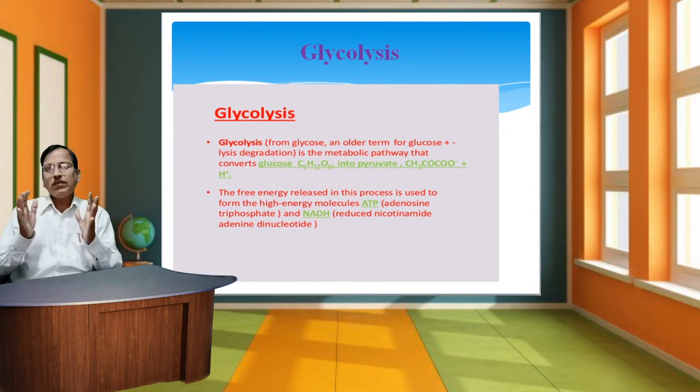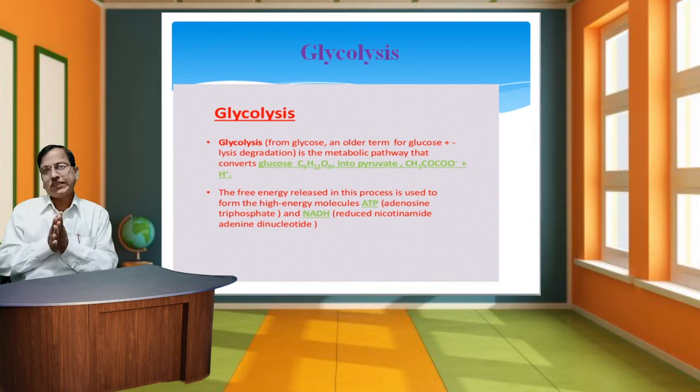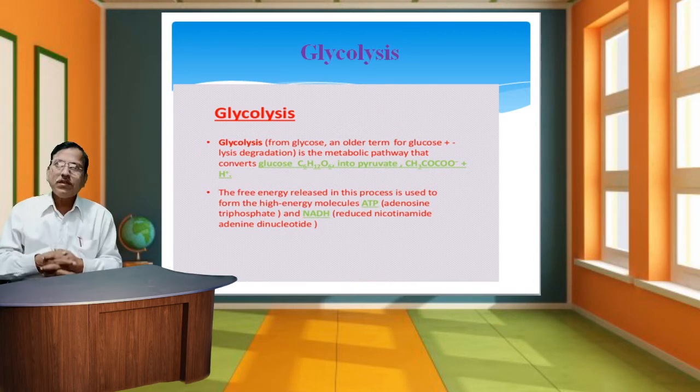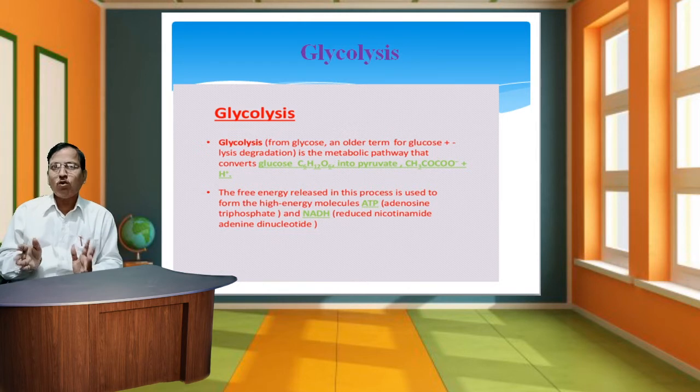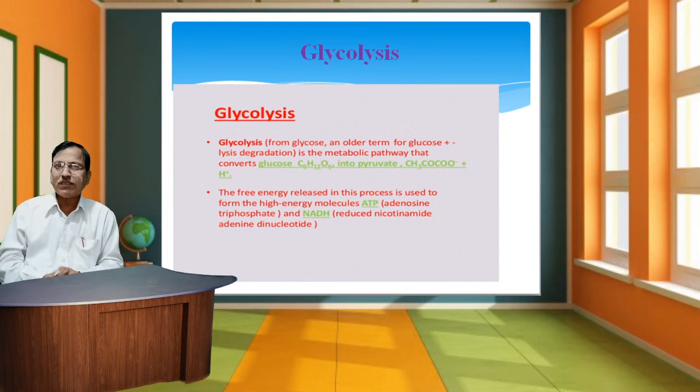Glycolysis is a word formed by two words, glyco plus lysis. Glyco is glucose, lysis means breakdown. It is a simple definition: glycolysis is glucose breakdown. Glycolysis is from glycose, an older term for glucose. It is also called lysis, degradation, the metabolic pathway that converts glucose, C6H12O6, into pyruvate,